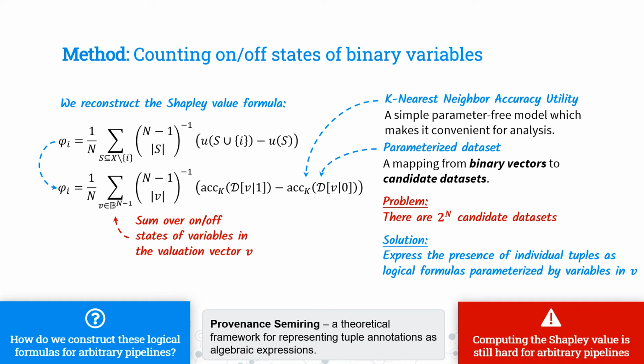However, using this abstraction, it becomes clear that even for the simple K&N model, computing the Shapley value remains computationally hard for arbitrary pipelines. One question that we focused on is, can we find some settings in which this problem can be made tractable?